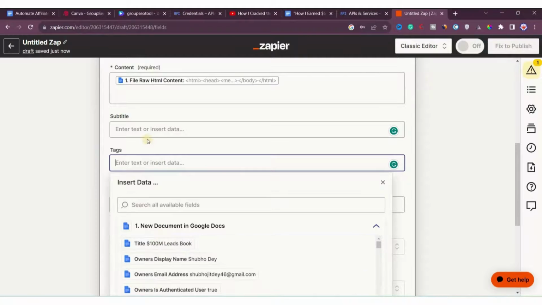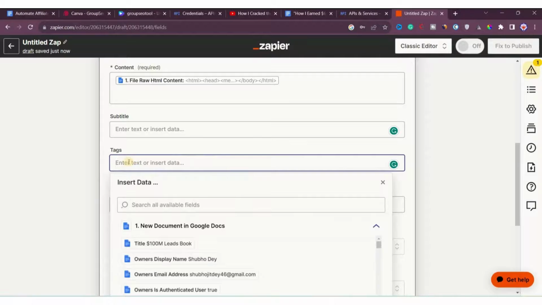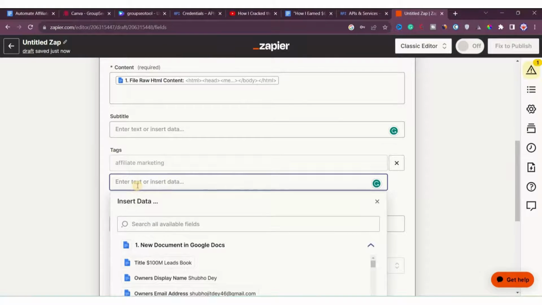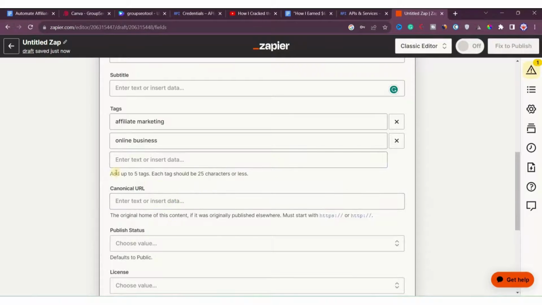Tags, you can input tags. You can write whatever depending on your niche. Let's say we can write here affiliate marketing, and this will remain the same for every Medium post. Then you can also enter another tag here, let's say online business, whatever you want. In this way you can add as many tags as you want, and you can see that only up to 5 tags you can enter.